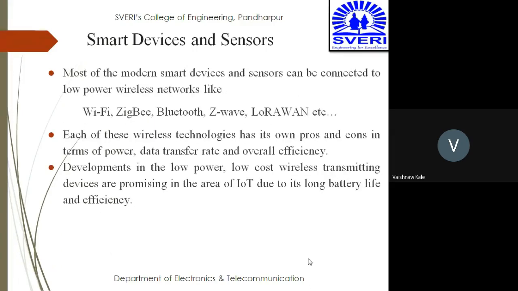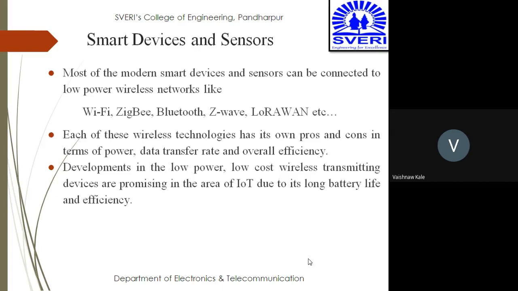Now, most of these modern smart devices and sensors are connected to low power wireless networks. Through that, they are connected to the next level, through Wi-Fi, Zigbee, Bluetooth, Z-Wave, LoRaWAN, etc. Each of these wireless technologies has its own pros and cons in terms of power, data transfer rate, and overall efficiency. So everyone has its own advantages and disadvantages.